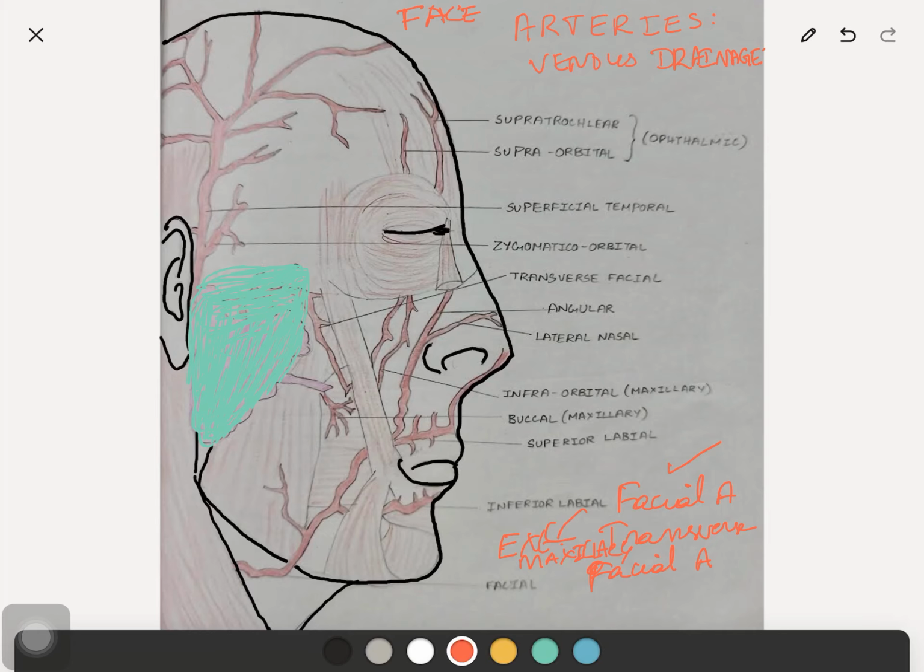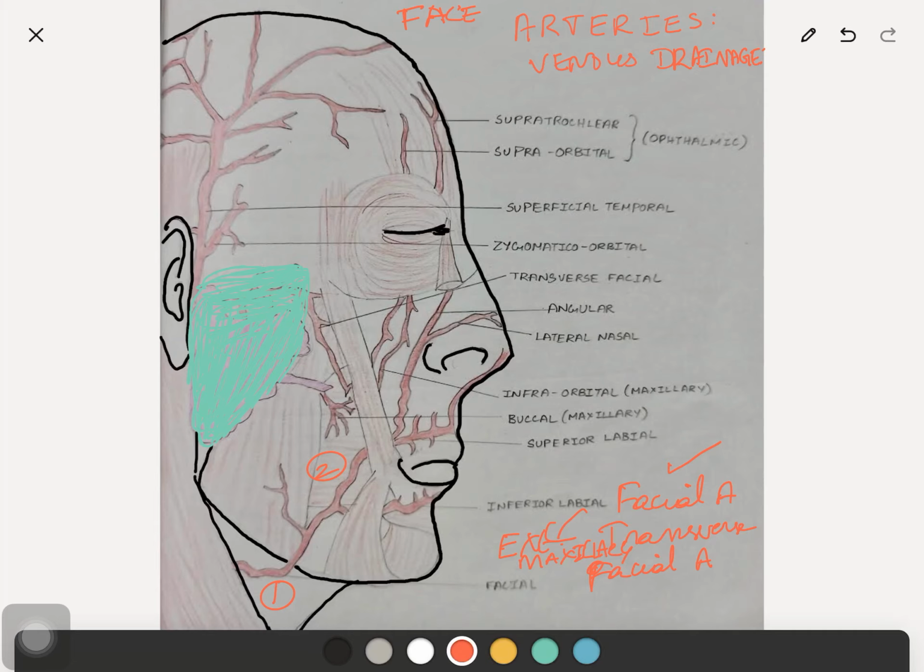This facial artery has two parts. The part in the neck is the cervical part. The part in the face is the facial part. If you are asked about the facial artery, you should write about two parts, the cervical part and the facial part. In this class, we will cover only the facial part of the facial artery.